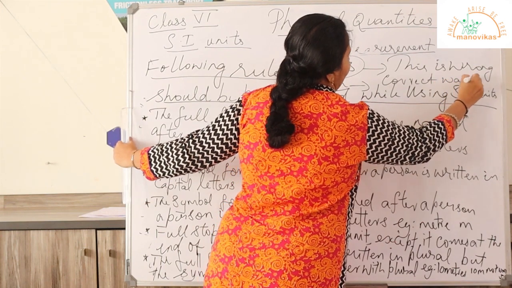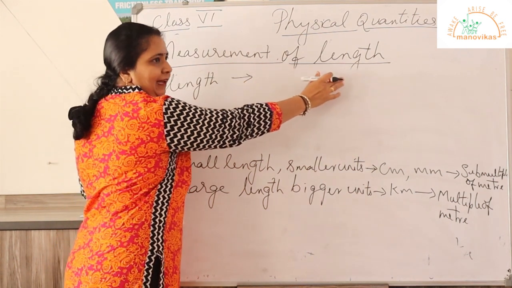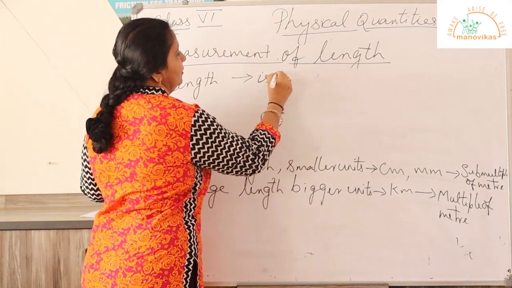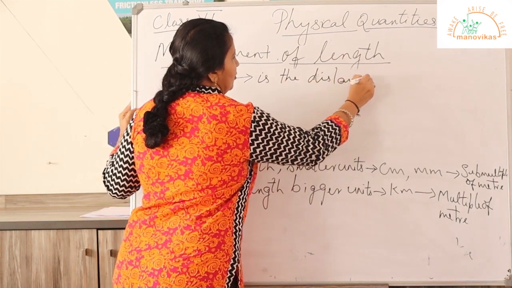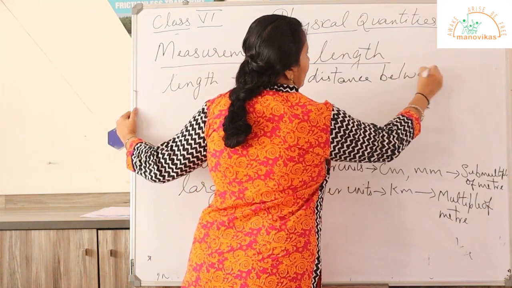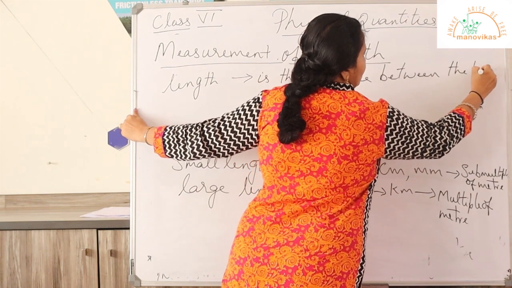Now let us discuss about measurement of length. What is length? Length is the distance between the two ends of an object.